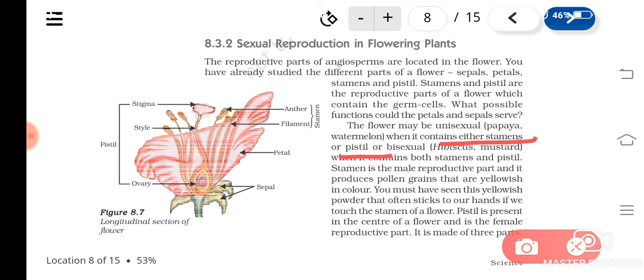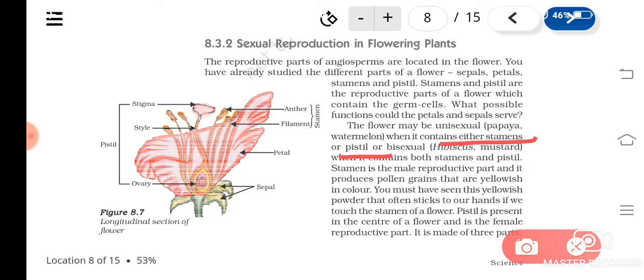So in papaya and watermelon, what you can see? Unisexual flowers. What do you mean by unisexual flowers? The flowers which contain either stamen or pistil, not together. Understood? Even in the bitter gourd family, gourd plants, you can see this kind of unisexual flowers.